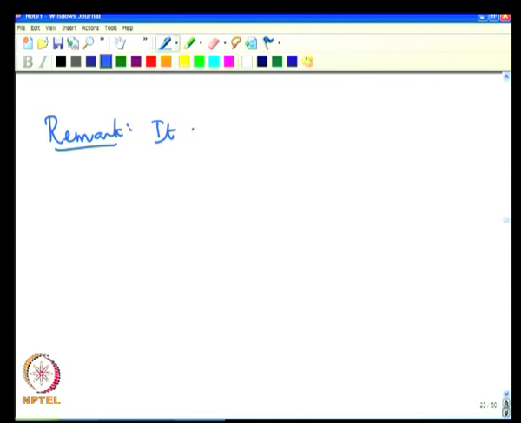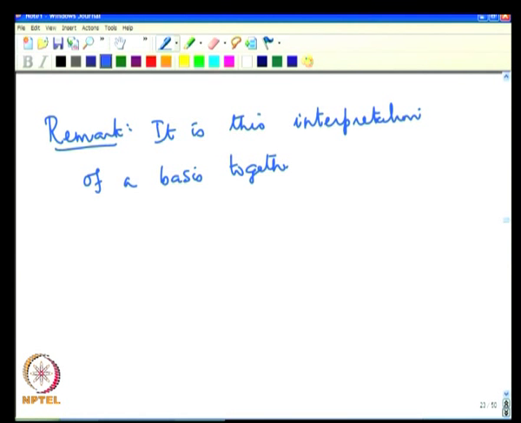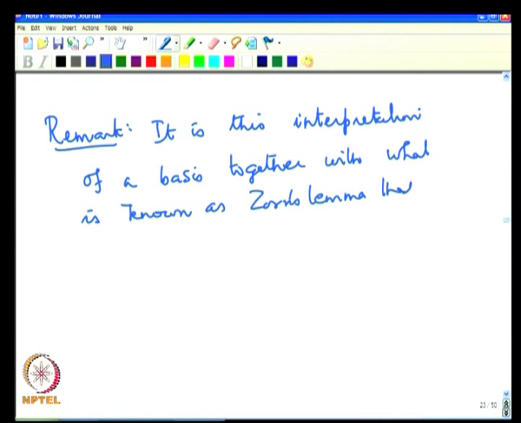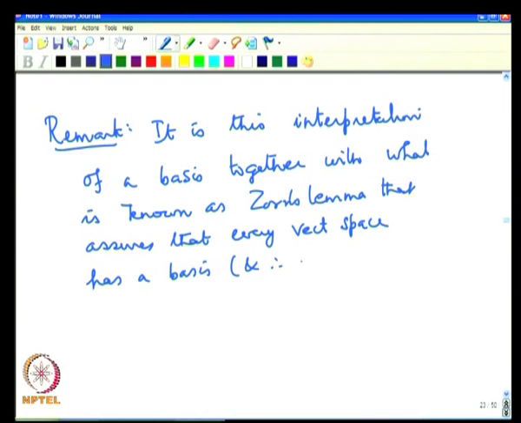You will just make a note, we will not prove this: it is this interpretation of a basis, together with what is known as Zorn's lemma, that assures us that every vector space has a basis, and therefore, every subspace of a vector space has a basis.